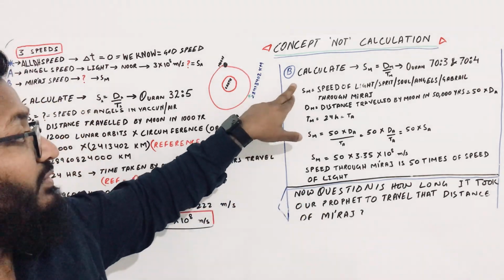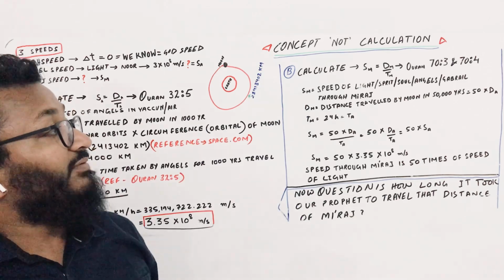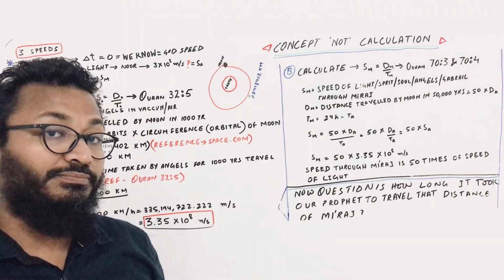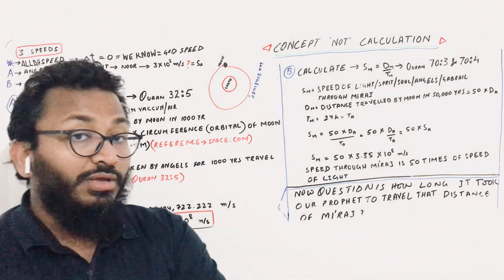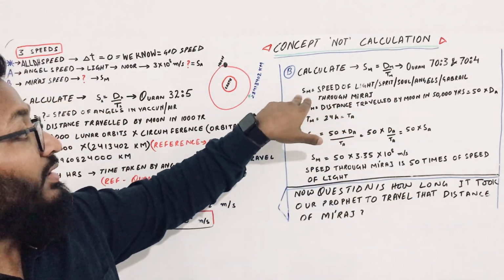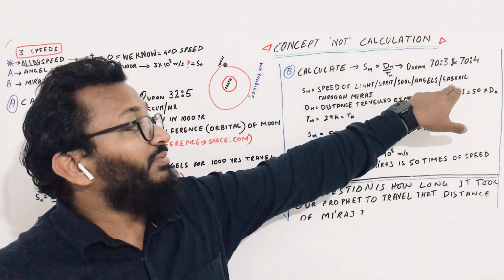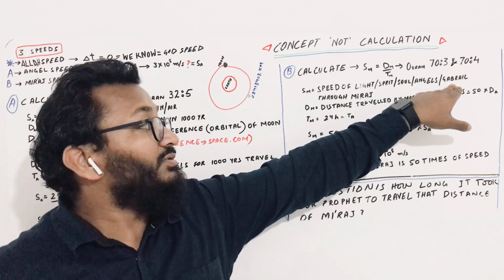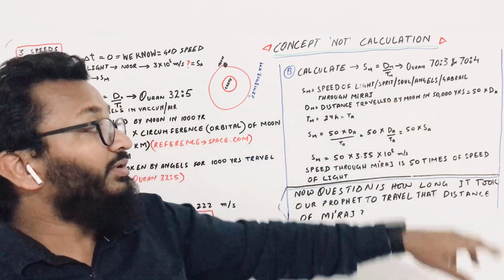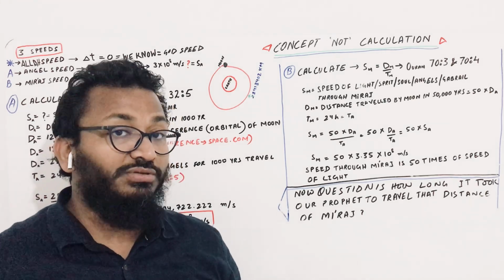And there is an important point I want to give you about this. This verse is also telling that if somebody is traveling through those ways of Miraj, only spirit can pass, soul can pass, angels can pass, and Gabriel can pass. This is what I understood from it, because the word used is Ruh and angels.